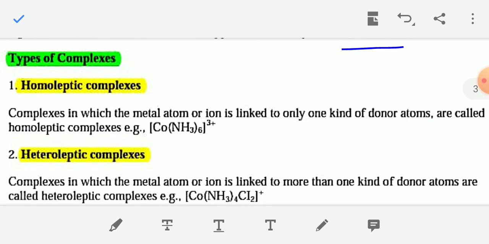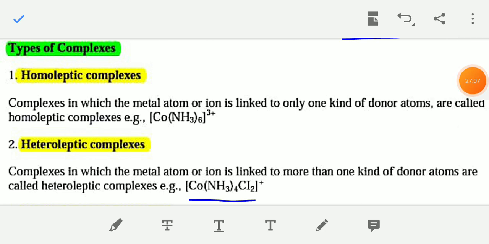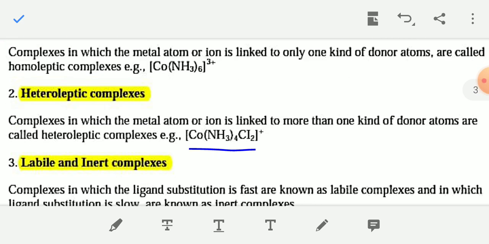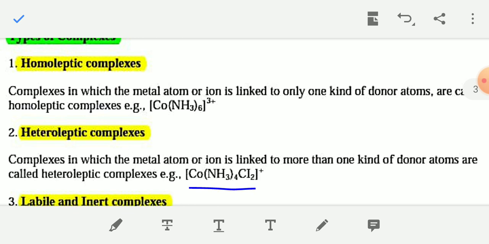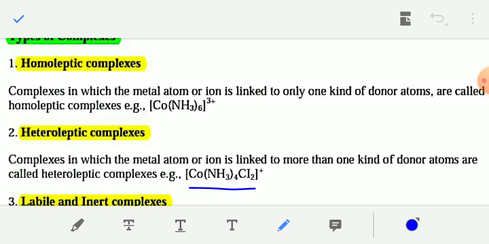Now, types of complexes. Complexes are of three types: homoleptic, heteroleptic, and labile and inert complexes. Homoleptic complexes are those in which the ligands are identical. For example, in [Fe(CN)6], all ligands are cyanide, so this is a homoleptic complex.